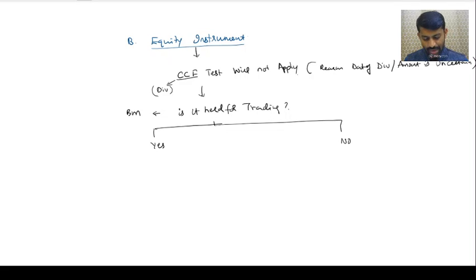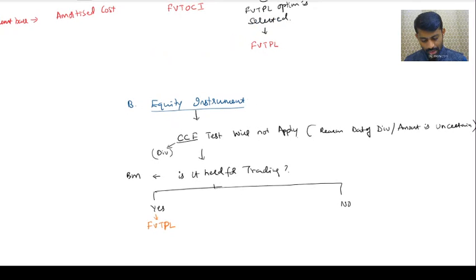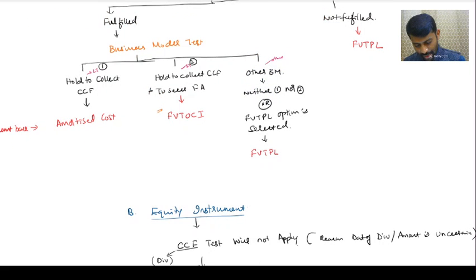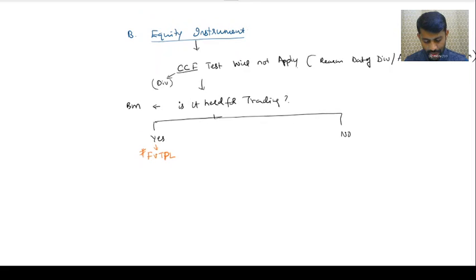If it is held for trading, my dear friends, it's an equity instrument. I repeat, if it is an equity instrument held for trading, then you have to recognize it at FVTPL, because here the treatment is different. So look out. If it is a debt instrument held for trading, you would have recognized it at FVTOCI. But an equity instrument held for trading, you have to recognize at FVTPL.